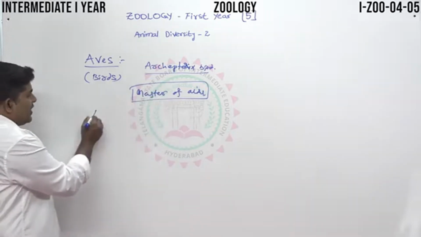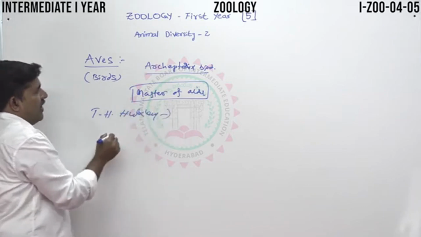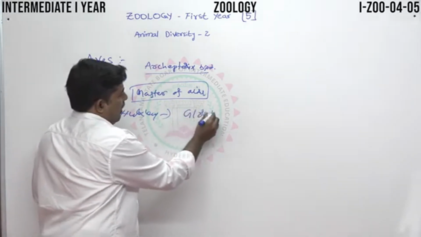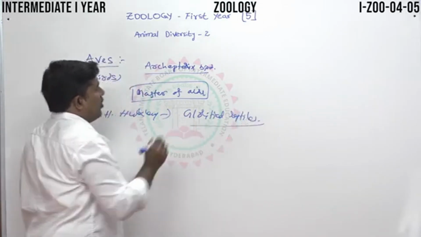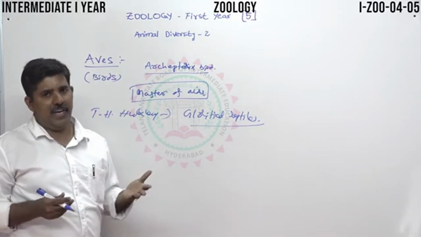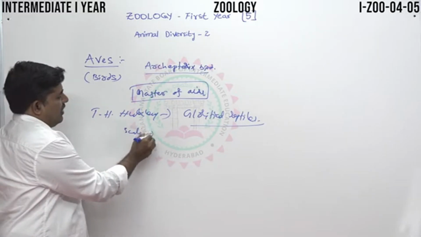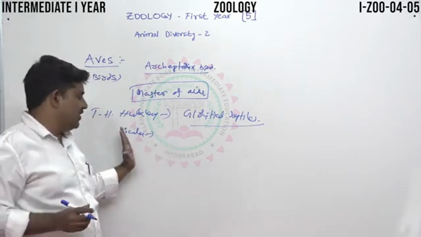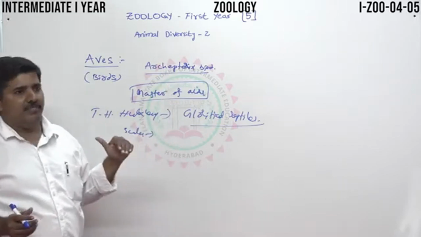T. H. Huxley classified these Aves as glorified reptiles. Why glorified reptiles? Because most birds contain reptile characters. What are the reptile characters? Scales on the legs: the bird's legs contain scales, which we also see in reptiles. That is the scales of the legs, and the interclavicle.